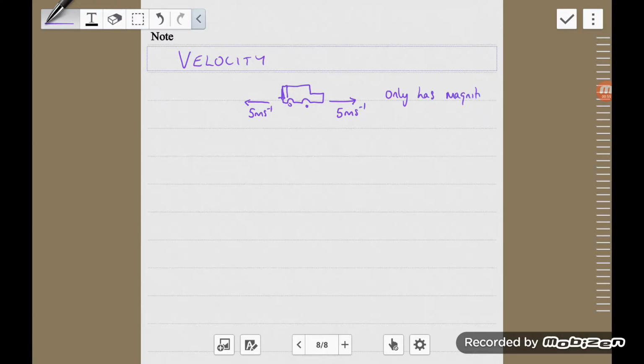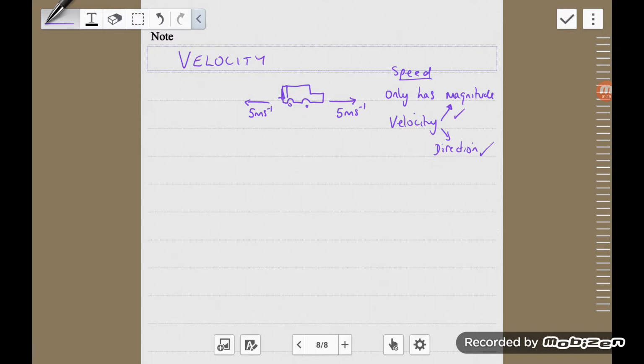But what you need to write: speed only has magnitude. Velocity, though, has magnitude and direction. So velocity has magnitude, good, but direction. Because physicists and scientists need to know which way something is going.